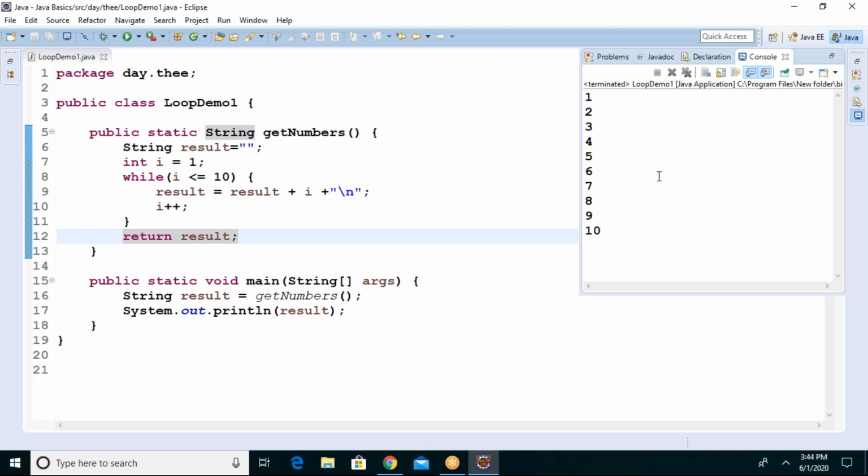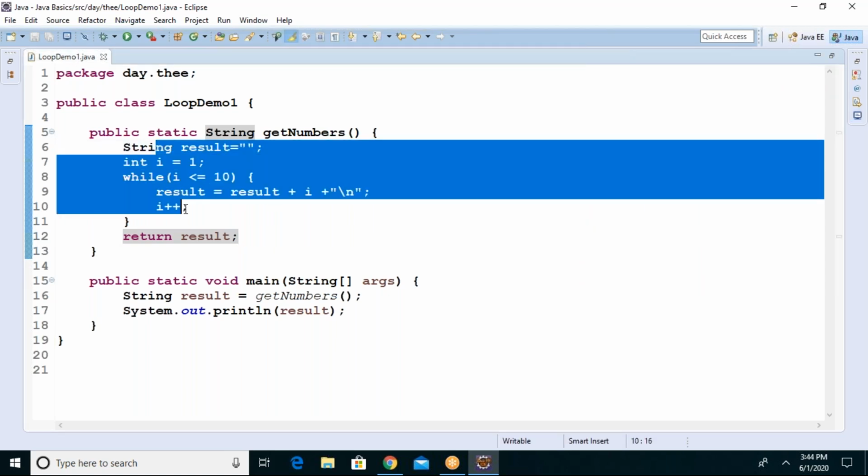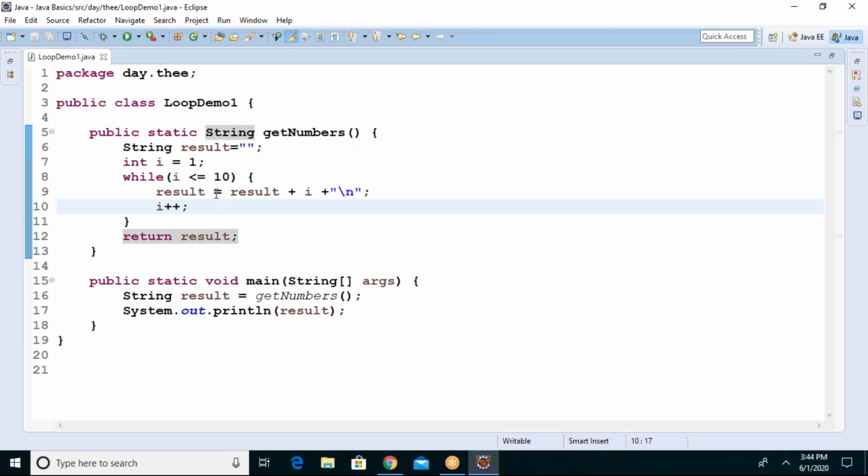Is that okay, guys, for everyone? If you have any questions, yes, sir. Just blindly do remember this point: when you want multiple values to be returned, just take a string and return it. That's it. Let me take another program.